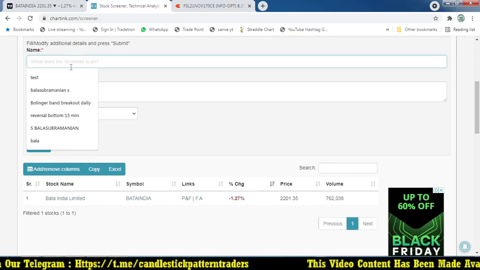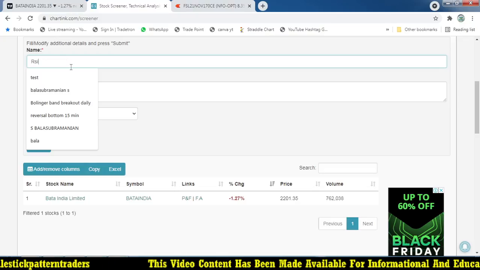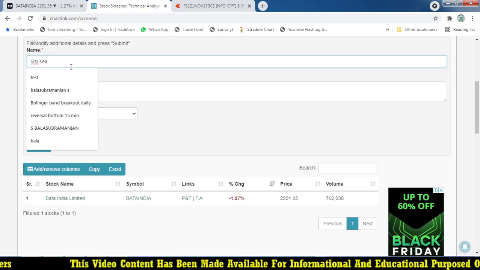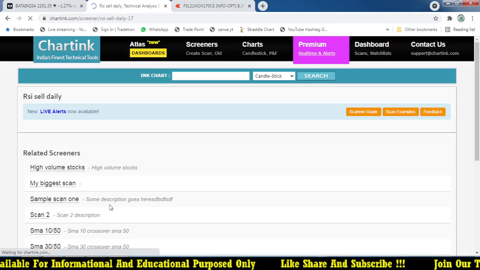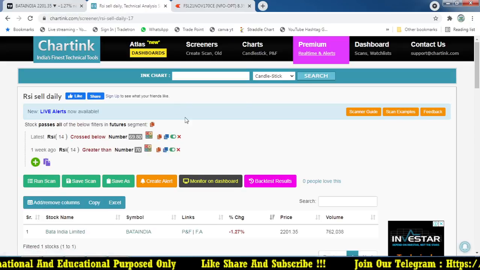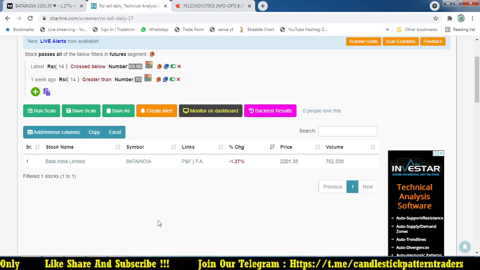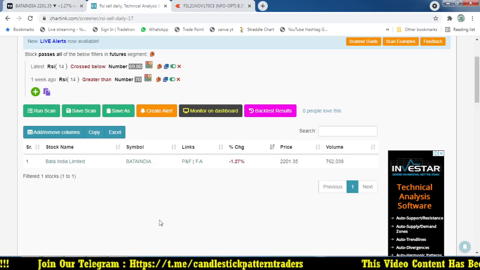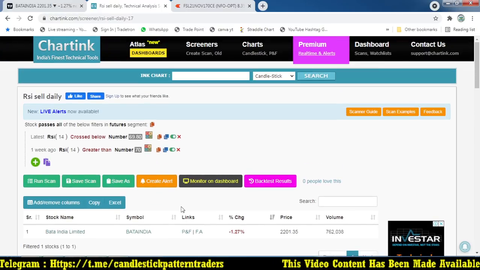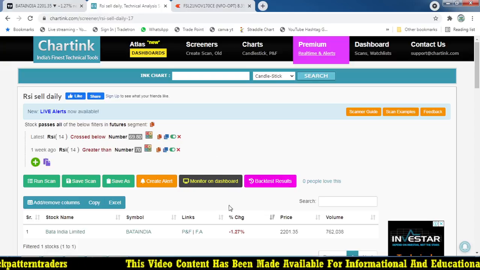RSI sell daily, right? So let's go for RSI sell. This is a scanner which I'm going to share with you right now. If you know coding, you can make the code, and I will share that in my Telegram channel also. Don't worry about that after this video. I can share the details about that particular scanner on my Telegram channel. You can find my Telegram channel in the description of this video.